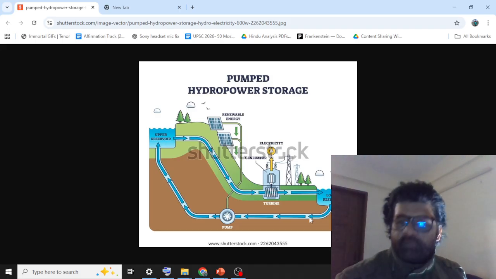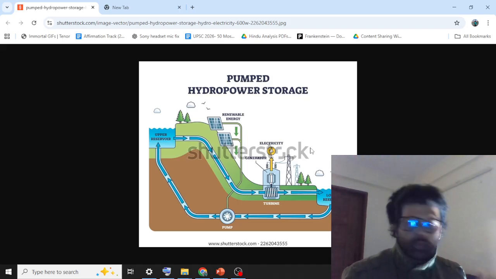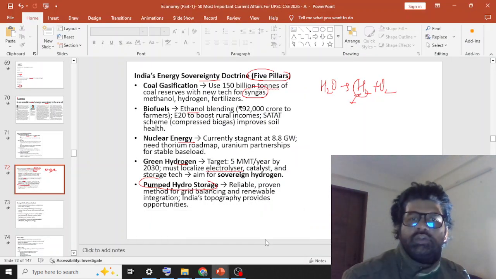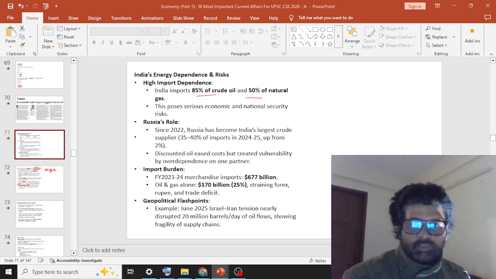Water will be pumped from lower reservoir to upper reservoir when the peak demand is low. When the demand is high, water will be released from upper reservoir to lower reservoir. It will rotate the turbine and generate electricity. So that's how pumped hydropower storage works, based on the stored potential energy of water. Hope you understood. So we are focusing on these 5 pillars. You have to remember these 5 pillars and use them in pre as well as mains.